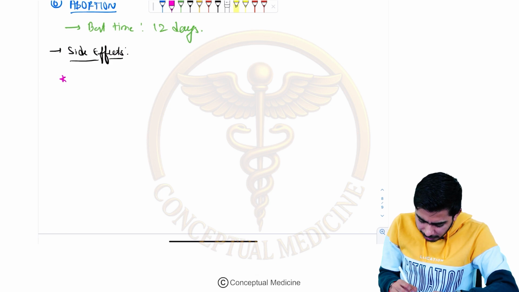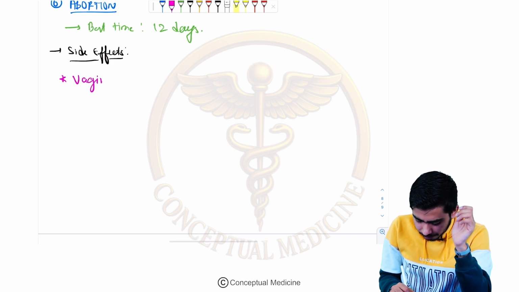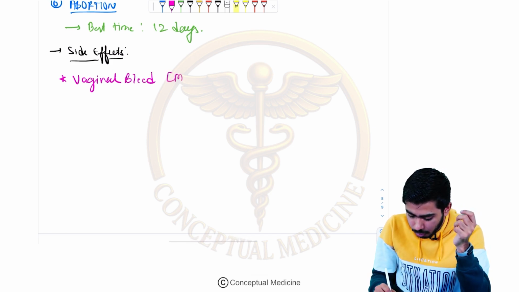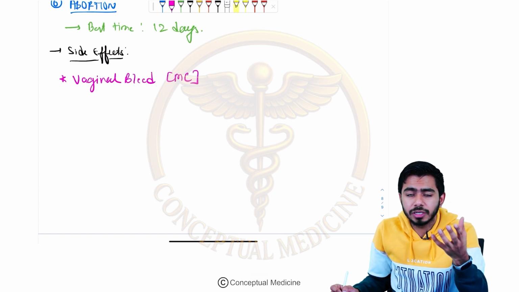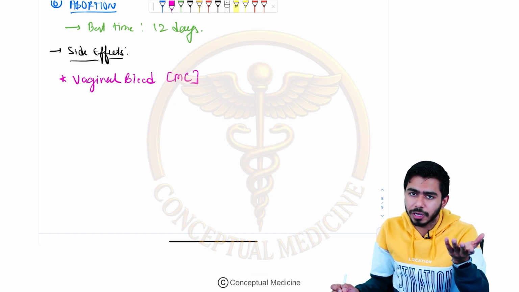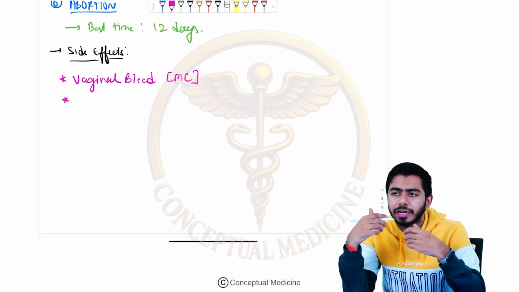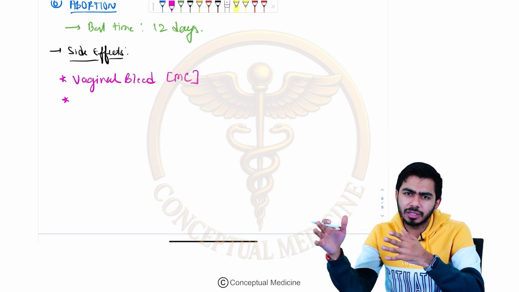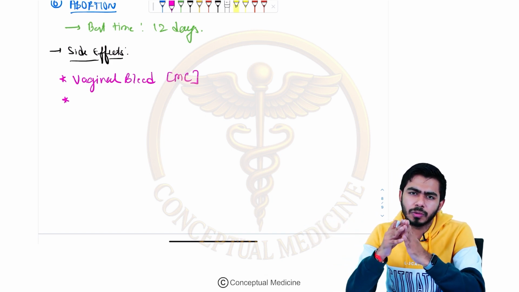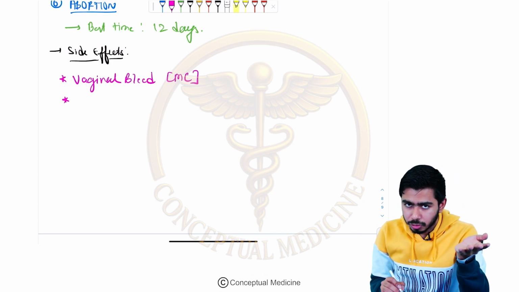So side effects, if I talk about them, basically vaginal bleed is the most common side effect. If they're asking you in the question, the vaginal bleed might be there, yes, and that is the most common side effect. If the female is saying that she is having vaginal bleed, then we need to think about it, and we need to think about the removal of the IUCD as well, right? Because obviously, we can't give other kinds of side effects to the patient just for the stopping of pregnancy, right? Okay, so vaginal bleed, if that is the case, then it is the most common thing.